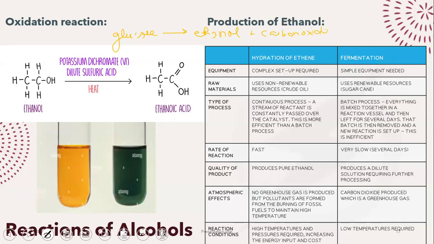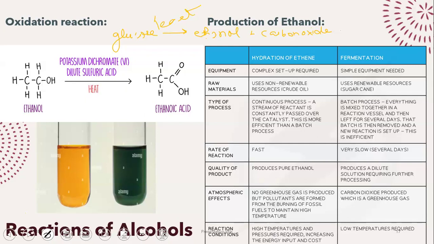This is the process that happens in baking. So if you go to baking, what do we do? We take glucose, sugar, right? We add it in our baking. And in the process, we add yeast, right? Yeast is going to break down glucose to give you your ethanol, which is the alcohol. And along with that, you get carbon dioxide gas. That is why your cakes, your breads, they tend to rise due to the production of carbon dioxide gas. So fermentation requires renewable resources, which is good.